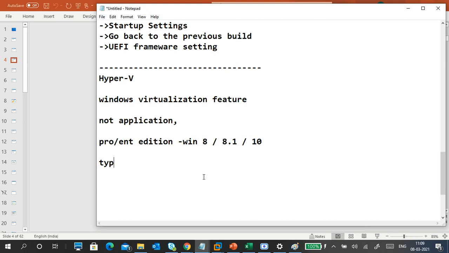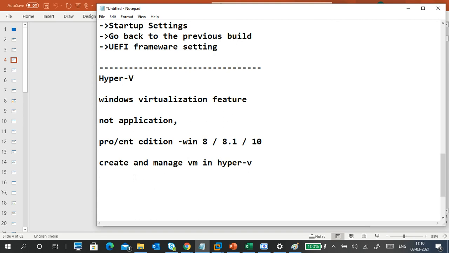Don't worry about that one now, we will explain it. Hyper-V is nothing but a Windows virtualization feature, and we can create and manage virtual machines in Hyper-V.